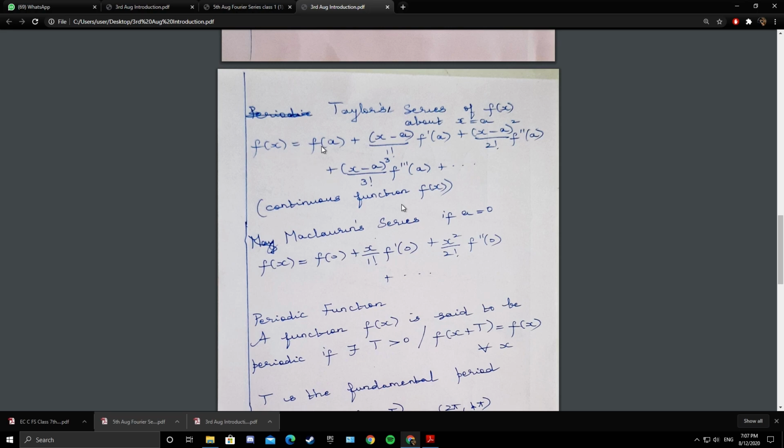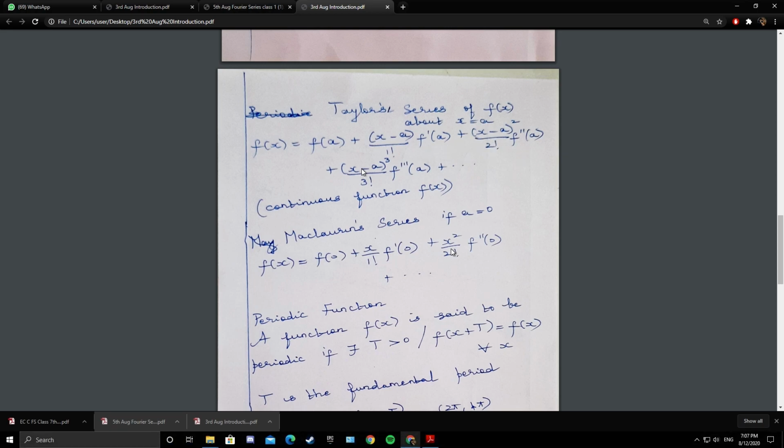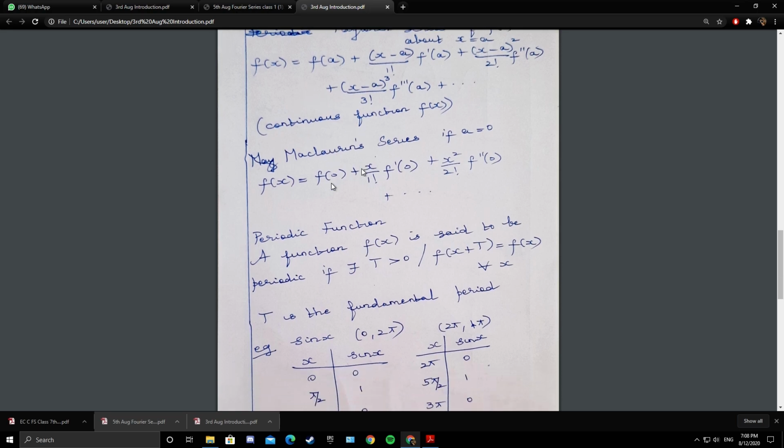So f of x equals f of 0 plus x by 1 factorial f dash of 0, plus x square by 2 factorial f double dash of 0 plus etc. This is Maclaurin series. So you must have learned Maclaurin series for sin x, cos x, e power x, log of 1 plus x and so on. So Taylor series and Maclaurin series are only for continuous functions.